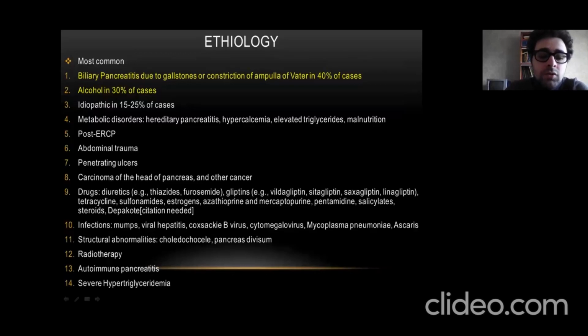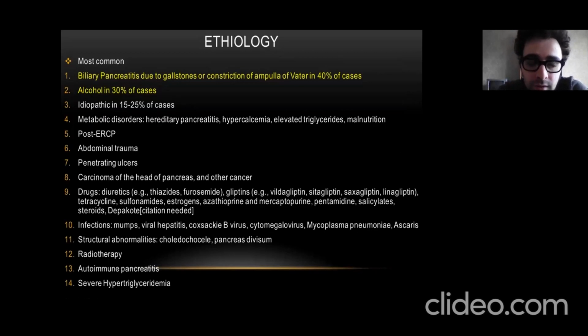But there are also many other reasons that can damage the pancreas, including different drugs, penetrating ulcers, different traumas, carcinomas, radiotherapy, autoimmune pancreatitis, post-ERCP contrast pancreatitis, and different metabolic disorders.